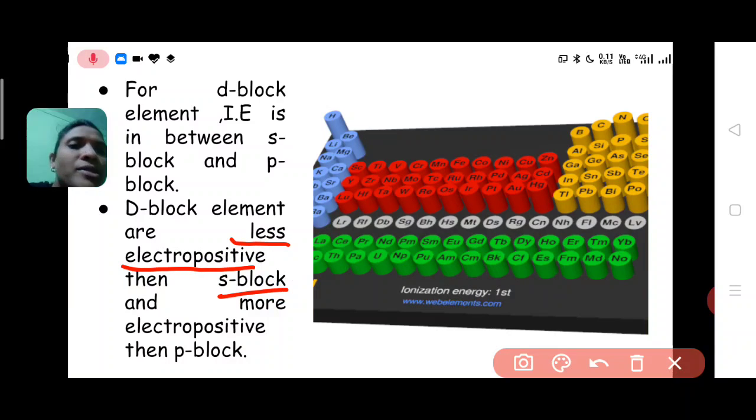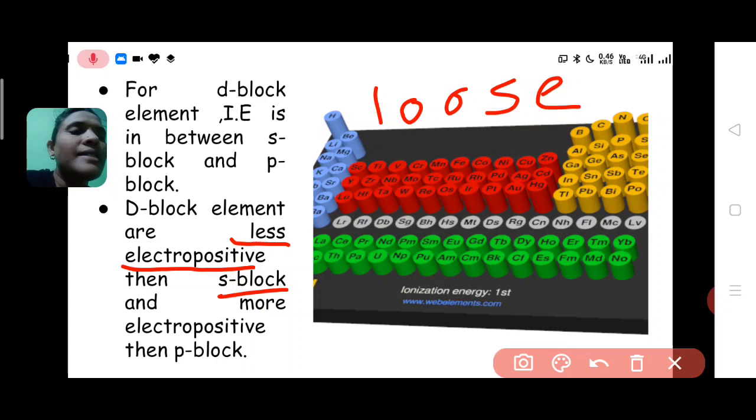What is electropositivity? Electropositivity means, if any atom loses electrons easily, then it is called a more electropositive element. Again listen, if any atom loses electrons easily, then that atom is called a more electropositive atom.